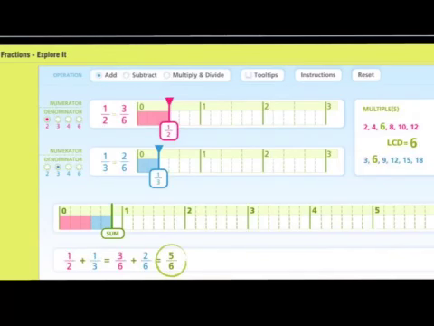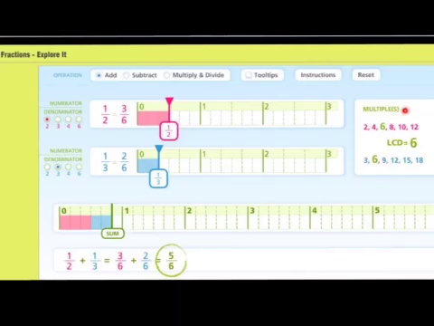So if we want to take a look at a visual representation of the sum of 1/2 and 1/3, I have a screenshot here of an interactive provided by Learn Alberta, and we actually have a link to this site under the Explore section of our website. What we have here is fraction strips, and the first fraction strip has been divided into halves. So we can see 1/2 and 2 halves make 1 whole. Then we have a denominator of 3, so we have thirds, so 1/3, 2/3, and 3/3 made the 1 whole.